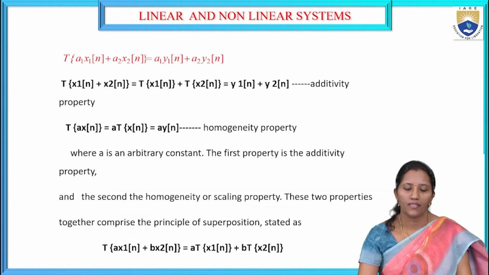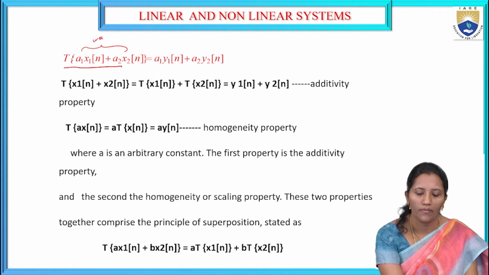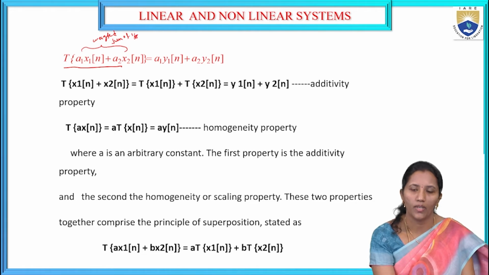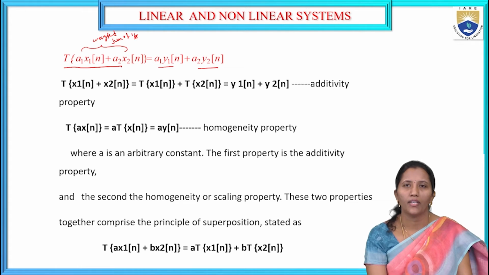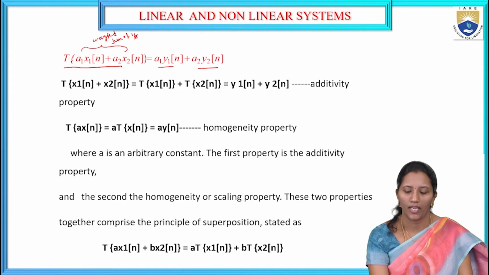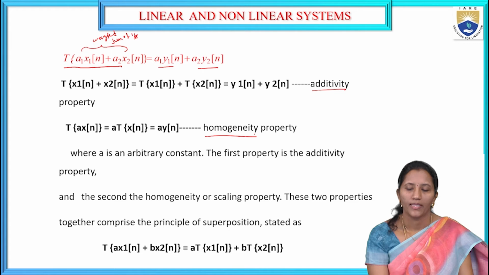So for a linear system, it should satisfy the condition: transform of a1 x1 of n plus a2 x2 of n, the total weighted sum of inputs, should be equal to the individual responses a1 y1 of n plus a2 y2 of n. For the superposition theorem, it should satisfy two properties, the additivity property as well as the homogeneity property.